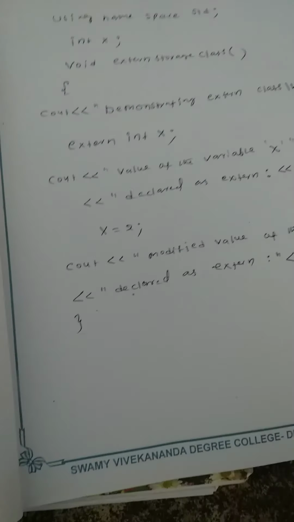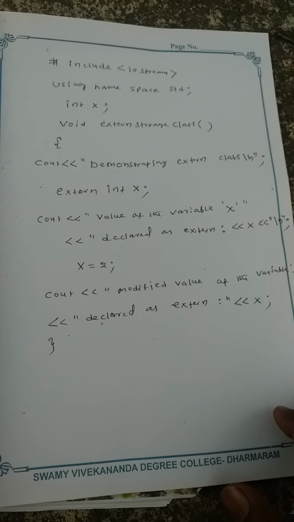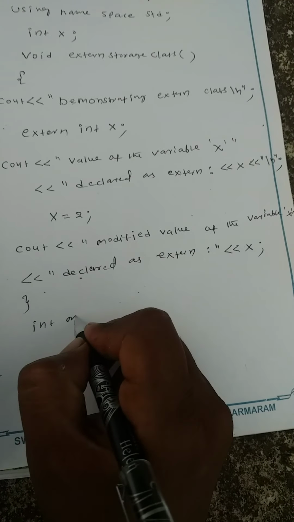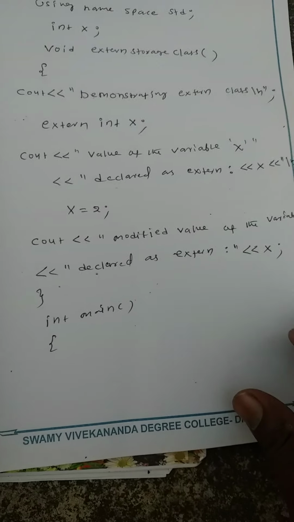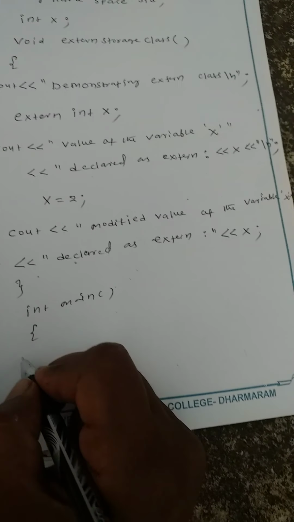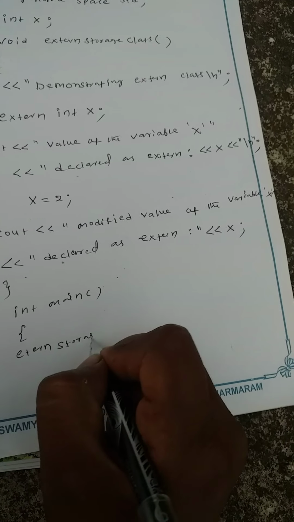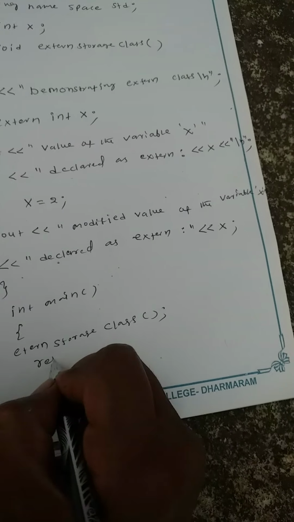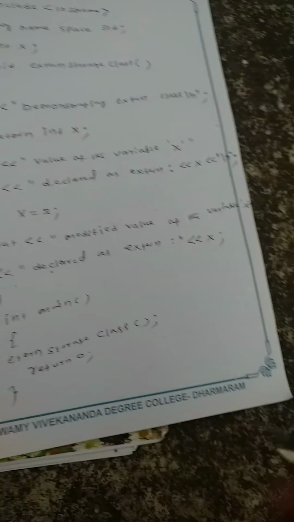This is the void function. Now let me take the main function and call this function, external storage class, and return 0. Then close.